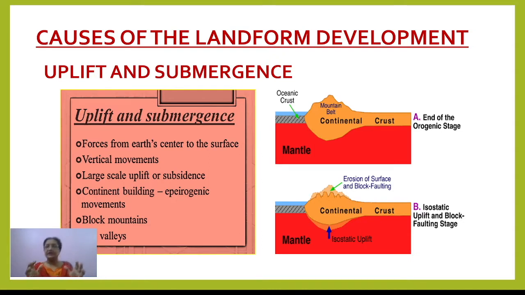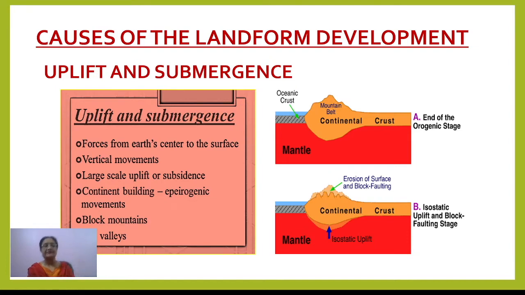So generally, due to the upliftment or submergence of land, this type of vertical movement of landmass causes the formation of a part of a continent or ocean. On a small scale, it results in the formation of a block mountain or a rift valley, right?